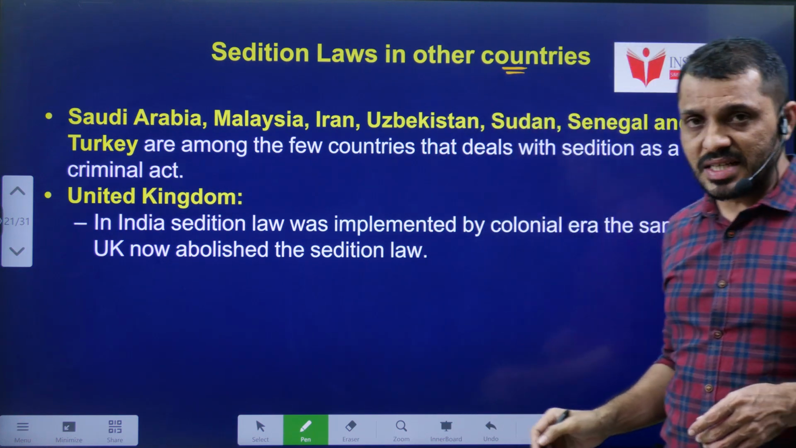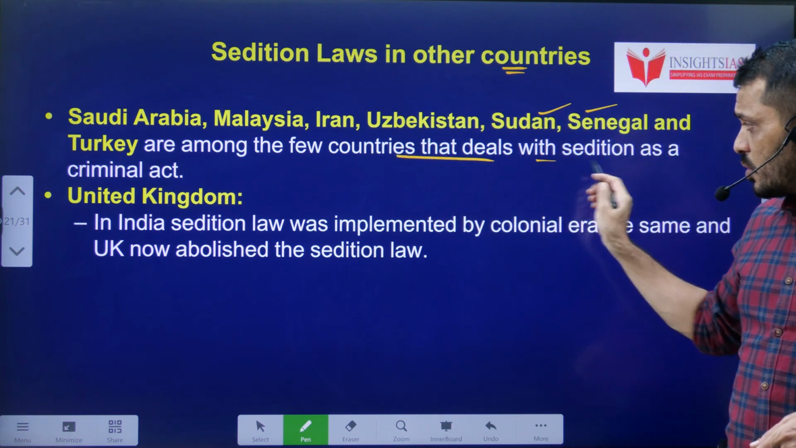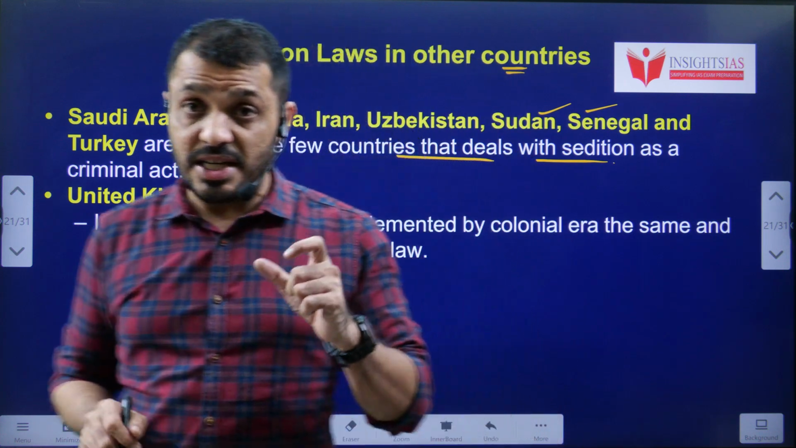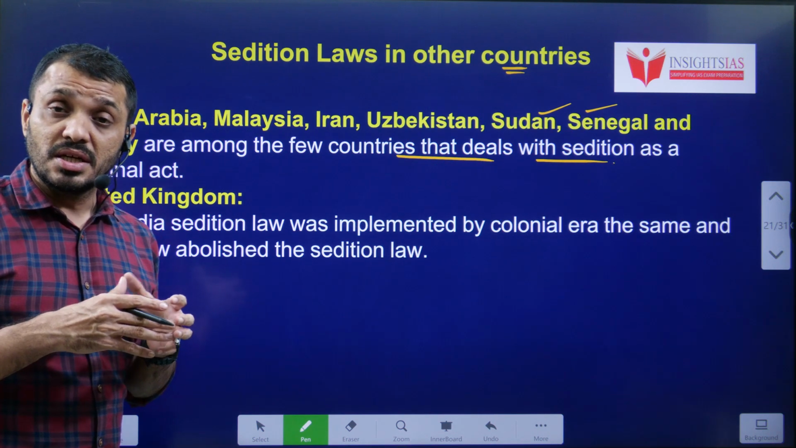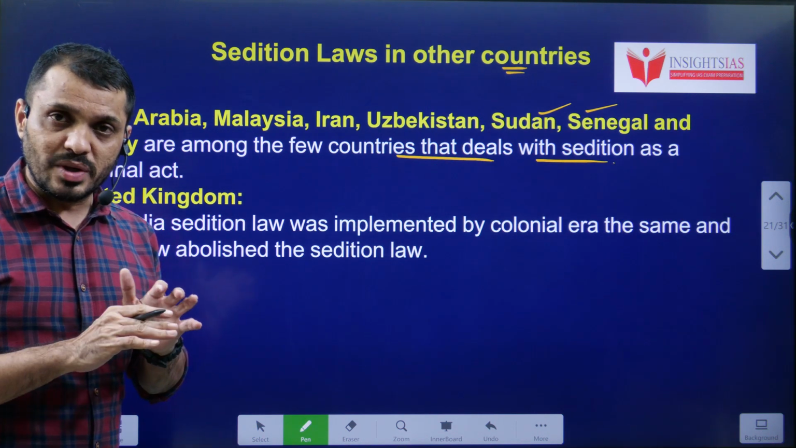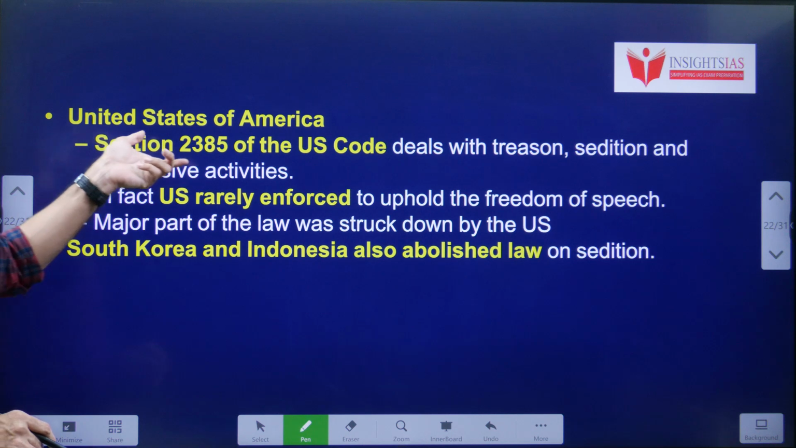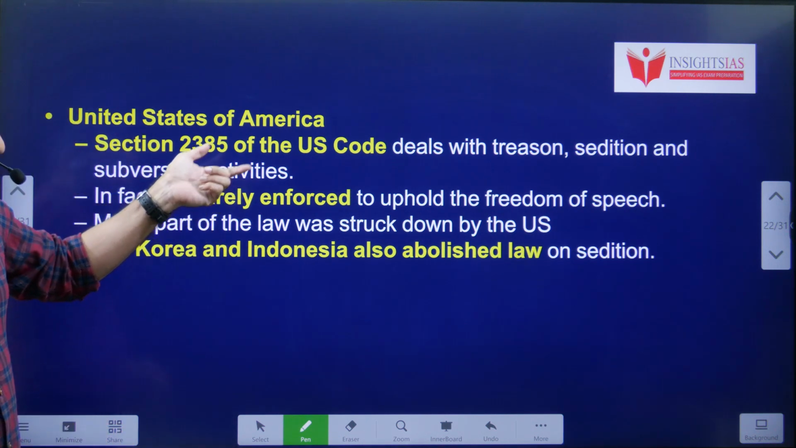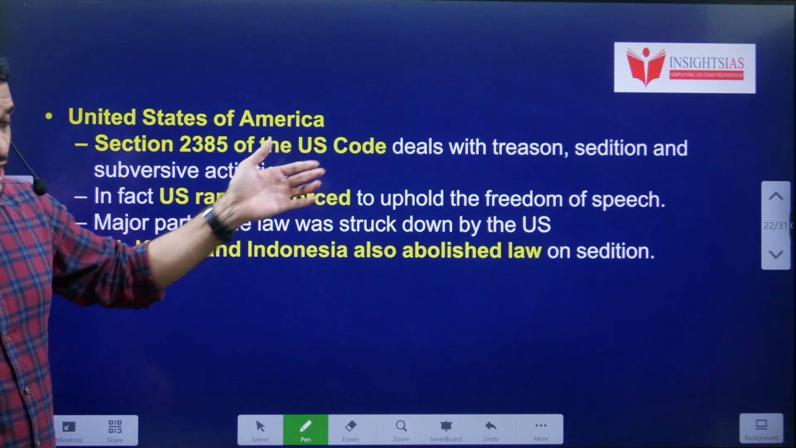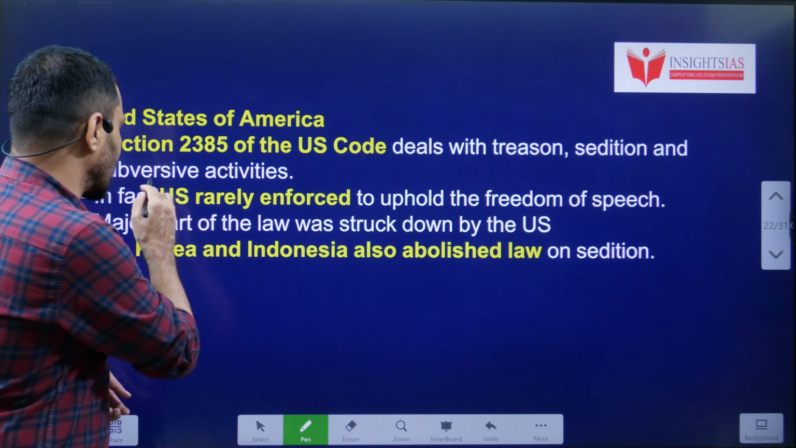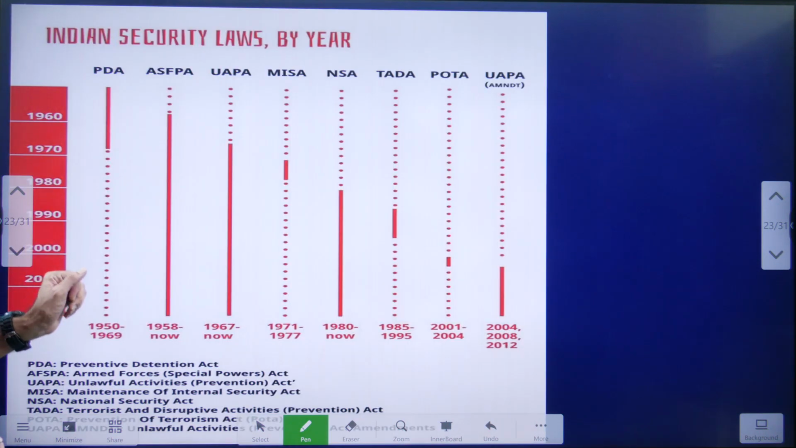Next, sedition laws in other countries. In countries like Saudi Arabia, Malaysia, Iran, Sudan, Senegal, only a few countries still consider sedition a criminal act. In the UK, like I said earlier, even though the Britishers introduced sedition into the IPC, the UK has now abolished sedition. They are no longer following the sedition law. And in the USA, section 2385 of the US Code, they enforce sedition only in the case of treason, sedition and subversive activities. They use it very rarely. South Korea and Indonesia also abolished sedition.